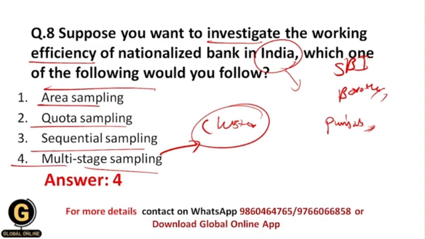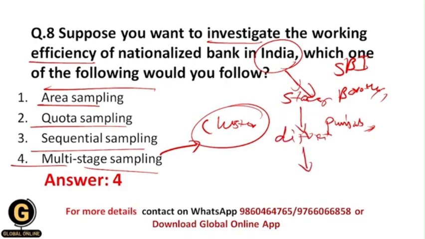Within India there are lots of states, and in each state there are lots of districts, lots of towns, right? And I need to reach every area. So firstly, I will make subgroups of India into different states. Then within the different states I will make subgroups of districts.